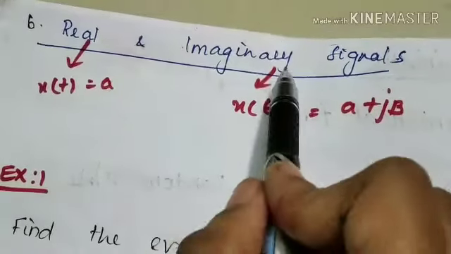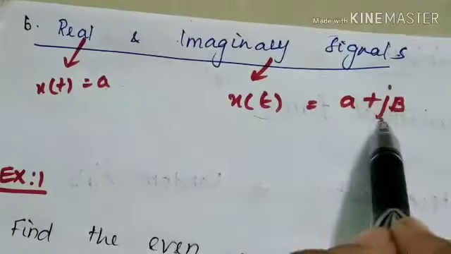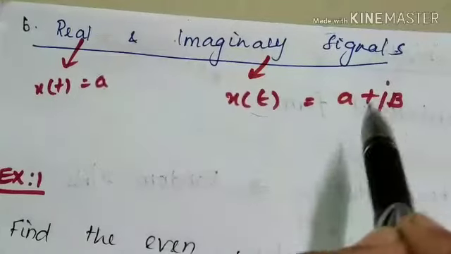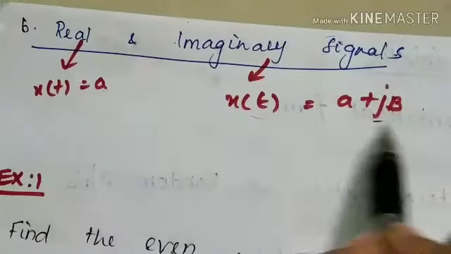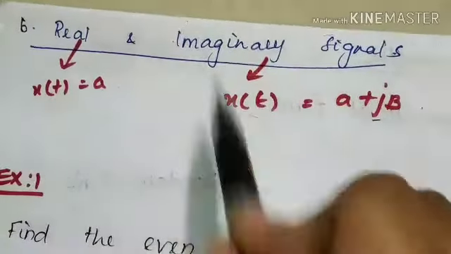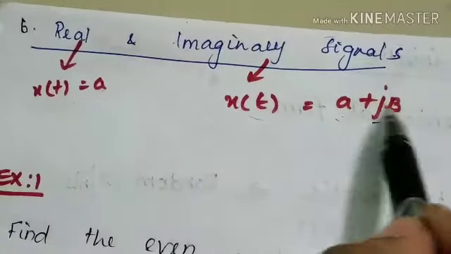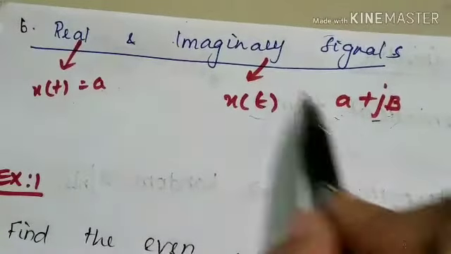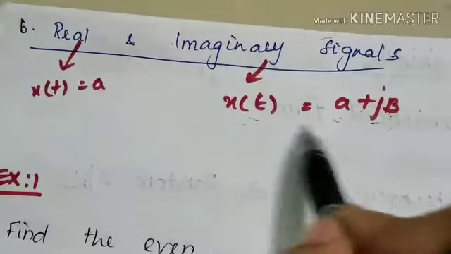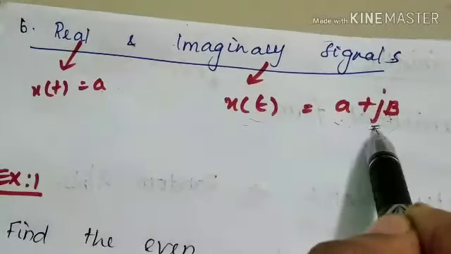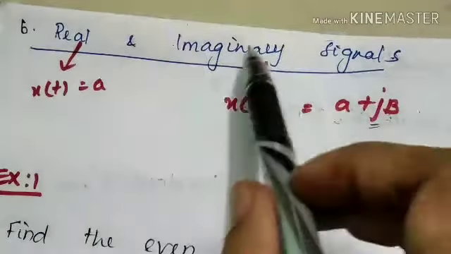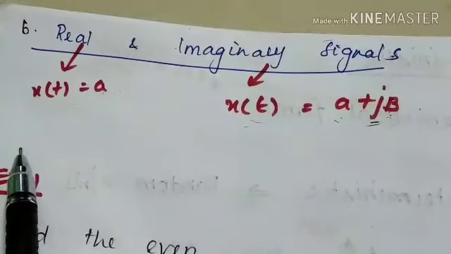If it is an imaginary signal, then the signal representation will have an imaginary term. So a plus jb is the representation of an imaginary signal. I have selected 2 constant terms, 2 variables, just to explain you. But any kind of signal with imaginary term i or j, then the signal is said to be an imaginary signal. Right?